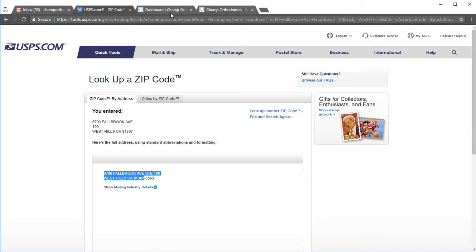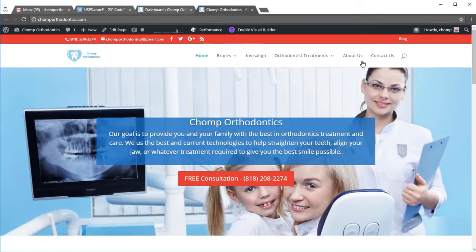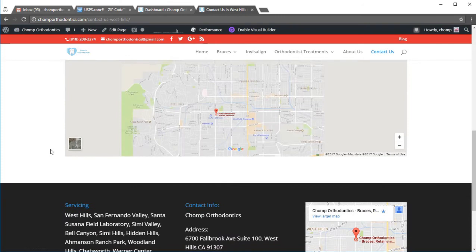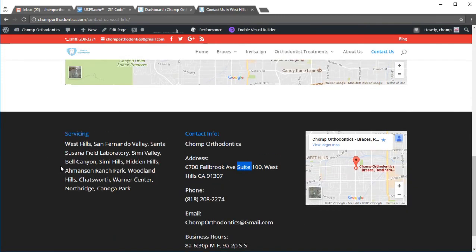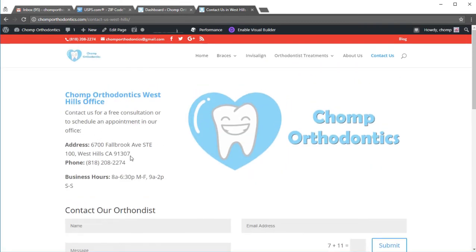Now when we come back, we're going to look at our dashboard, and we're going to go to the site. We're going to look at the Contact Us page. And so see here in our footer, we're going to want to update that to make sure it's exact. Phone is fine. And then we're going to say, okay, here's our address, here's our phone number. They match exactly what we've got. And that's how we want it on site, and that's how we want it everywhere else.